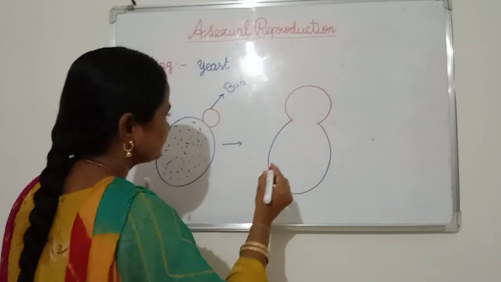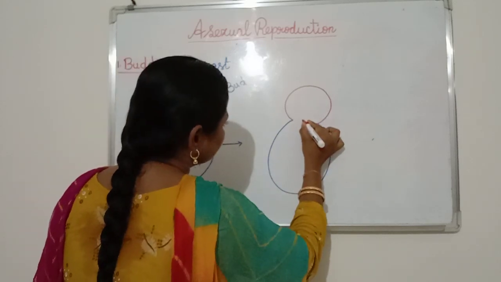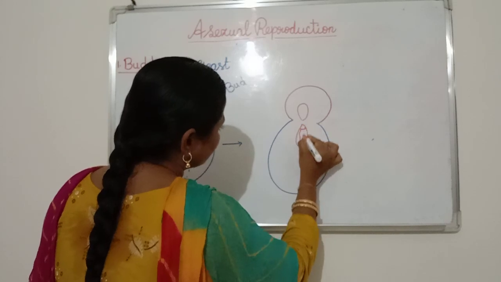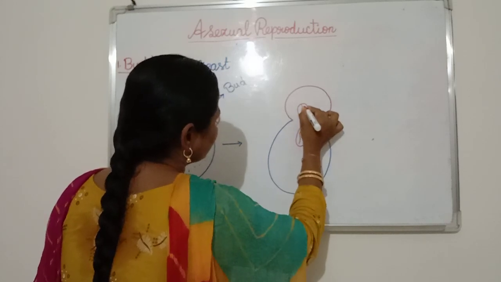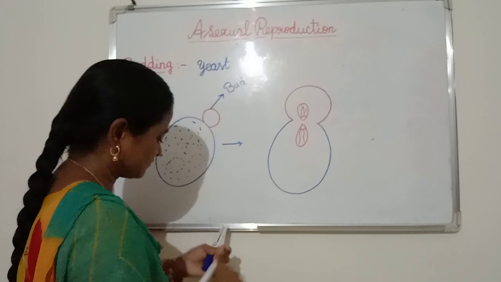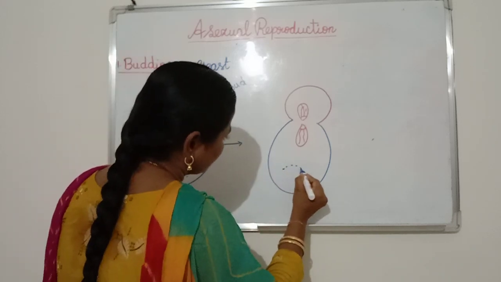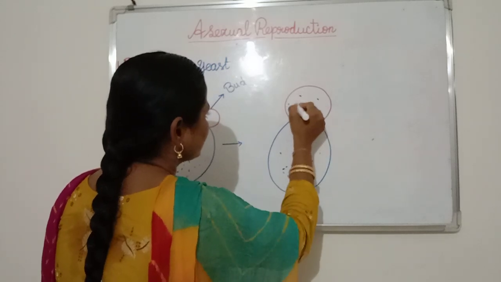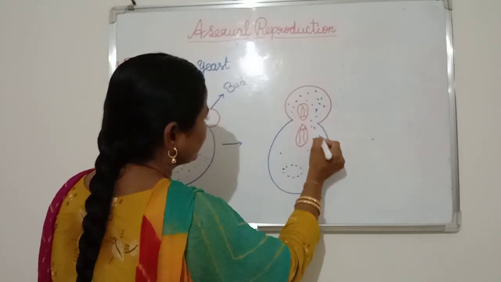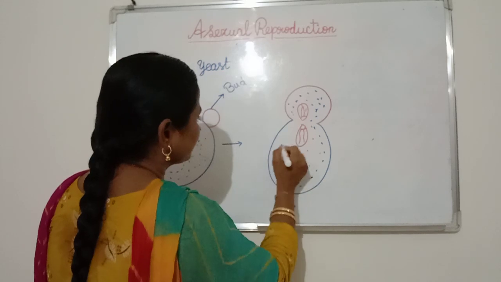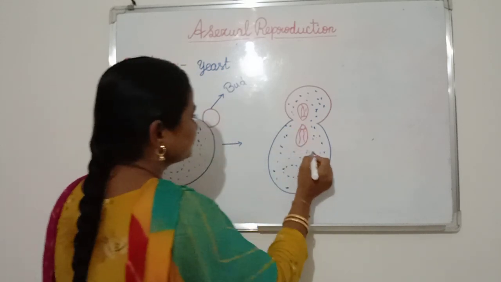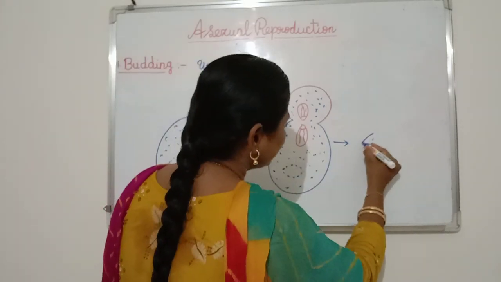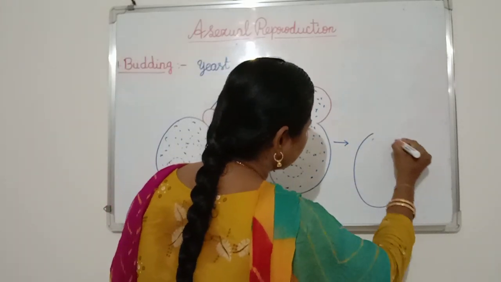It develops, then finally this daughter cell separates from the parent cell.